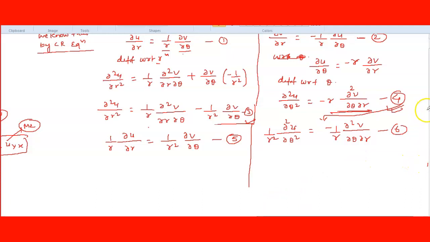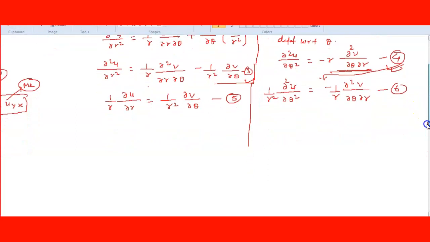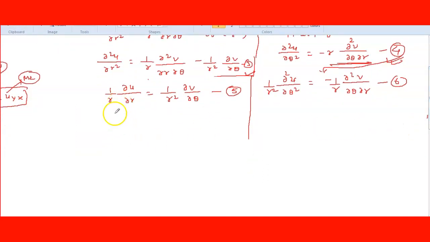So now you add it. See this one, left hand side, del square of u by del r square, plus this 1 upon r. Which one are you adding?